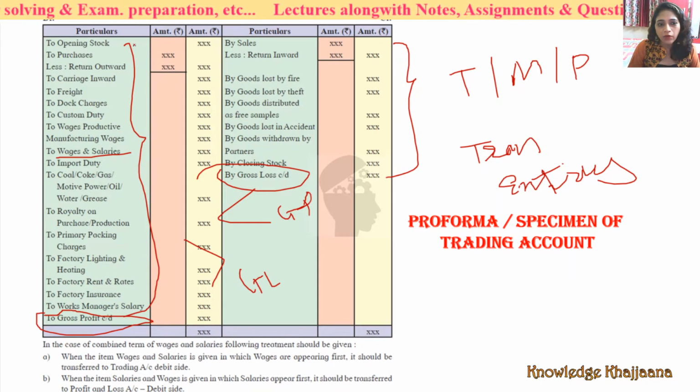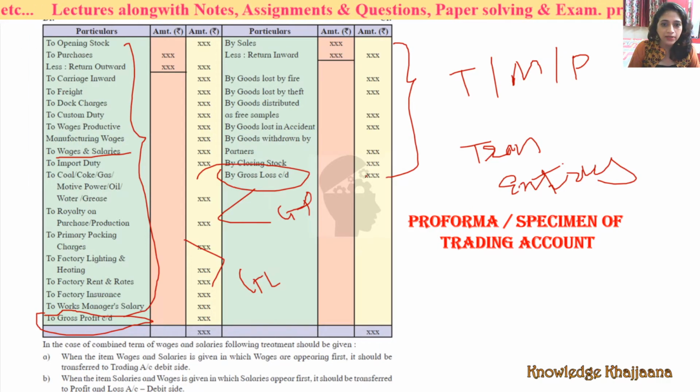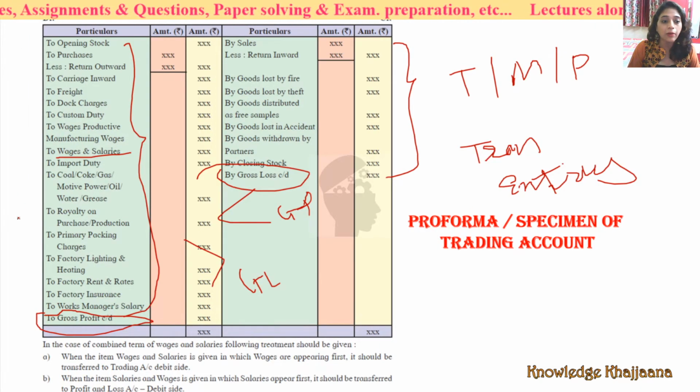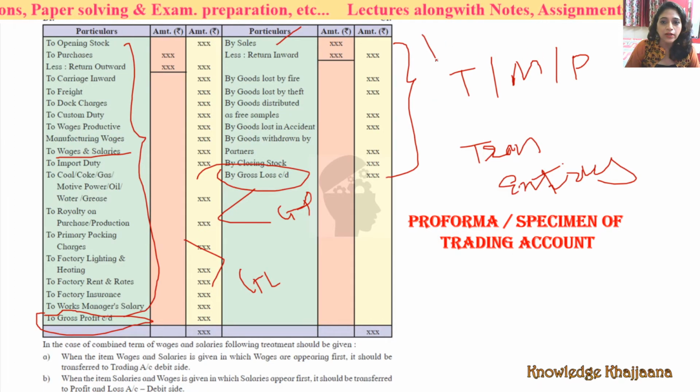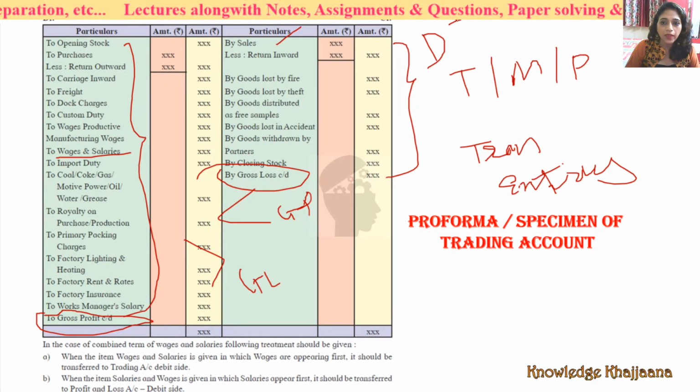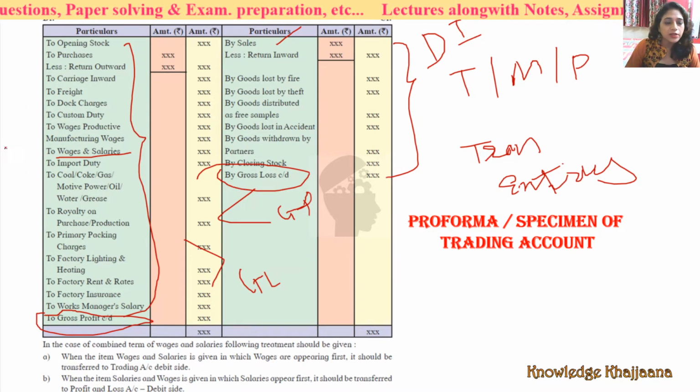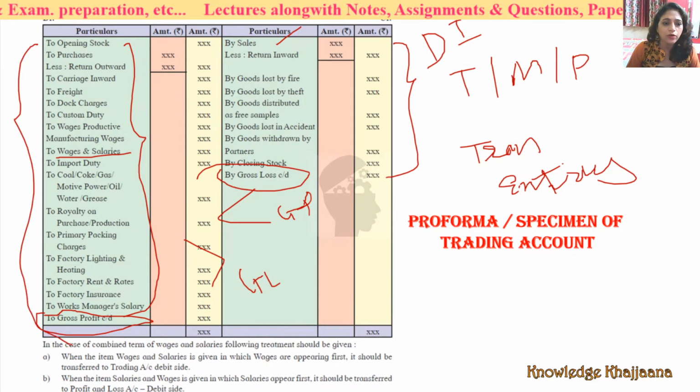See, though the number of entries are more in the debit side than the credit side, it does not mean that the amount is more in the debit side. Okay, why? See, more amount is involved in sales, right? More amount is involved in direct income than the direct expenses. Why? The expenses incurred in the debit side of the trading account involve less amount compared to the direct incomes.